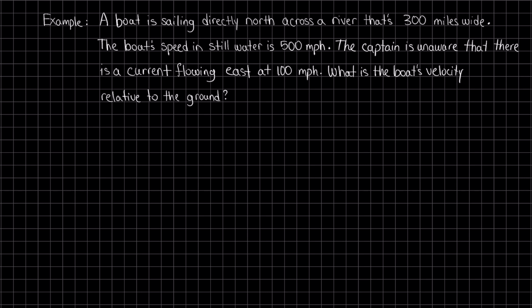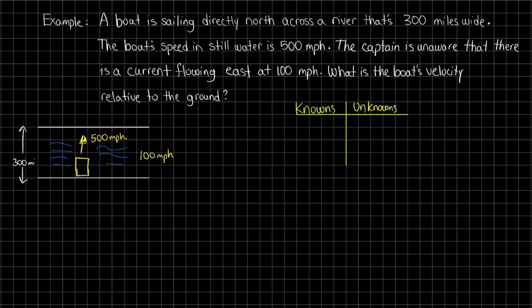Before we do any calculations, let us first draw a picture. Here is my river. It is 300 miles wide. Here I have my boat. And in still water, I know that this boat can travel at a rate of 500 miles per hour. What the captain is unaware of is a current moving towards the east that is 100 miles per hour. Notice that in this example, my velocities have direction. So I'm going to need to take that into account. What I know about my boat is this.